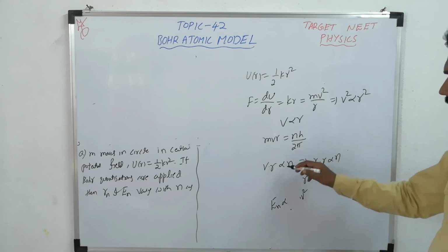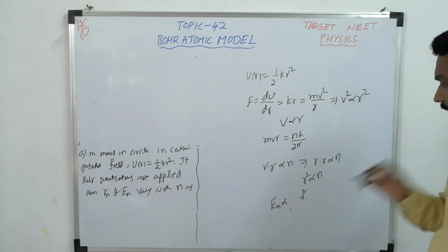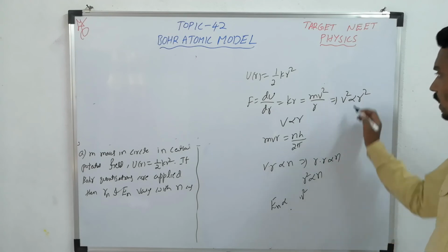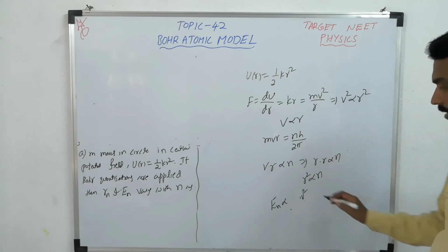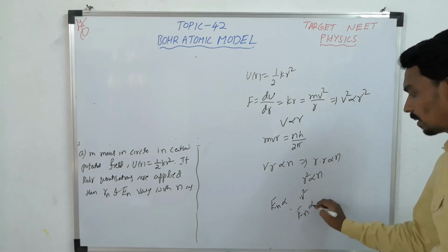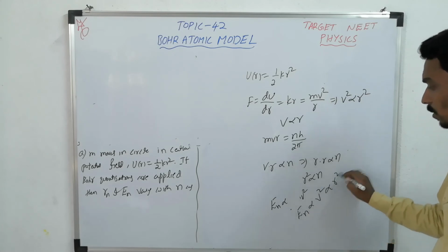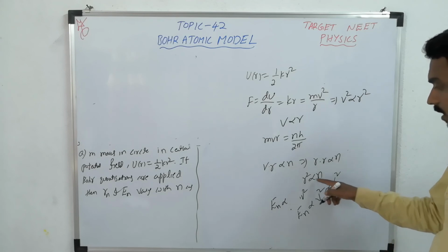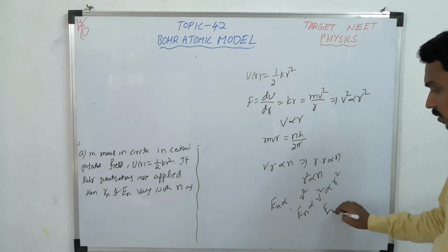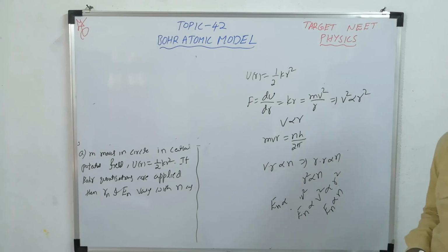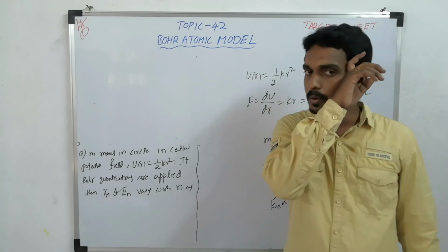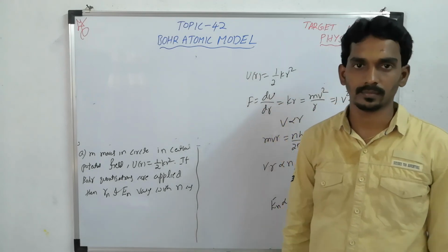Here v is proportional to r, r is proportional to n power 1 by 2, so v square is proportional to r square. So En is proportional to v square, nothing but proportional to r square. R square is proportional to n, so En is proportional to n. So this kind of questions they can ask based on the Bohr atomic model. Thank you.